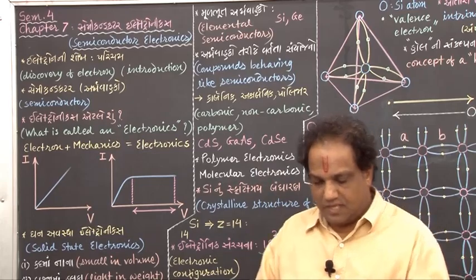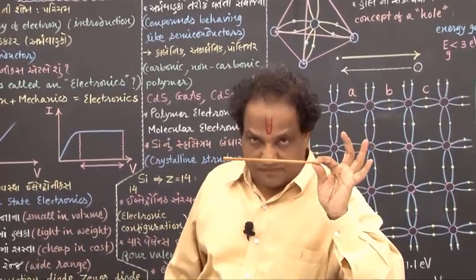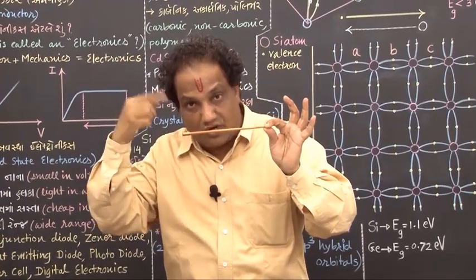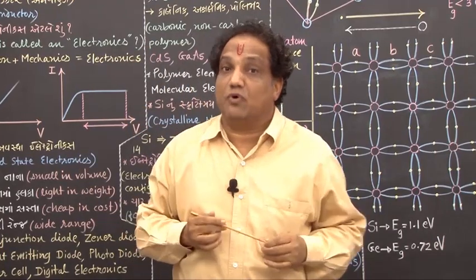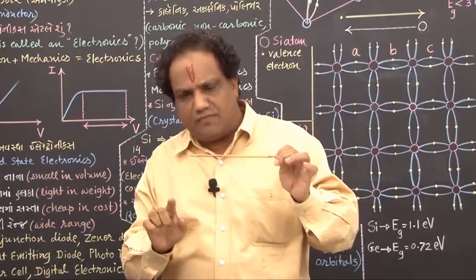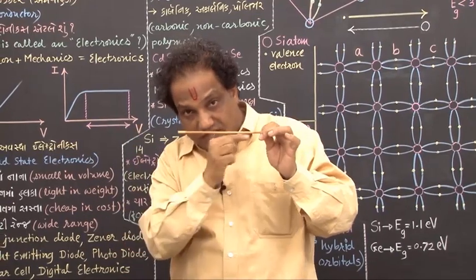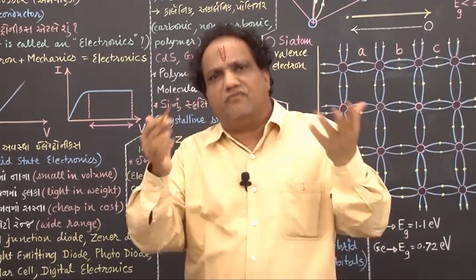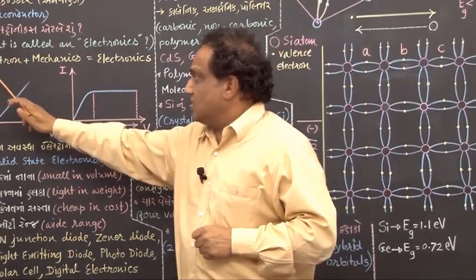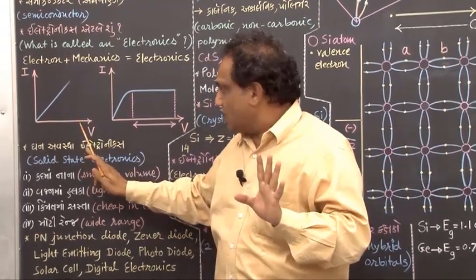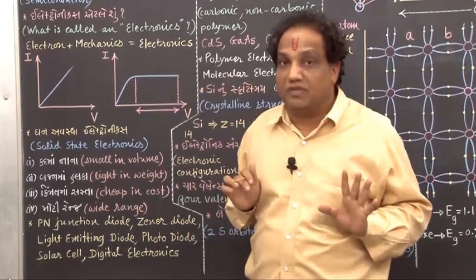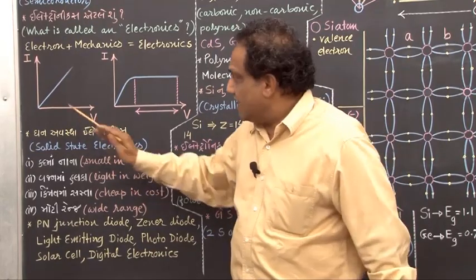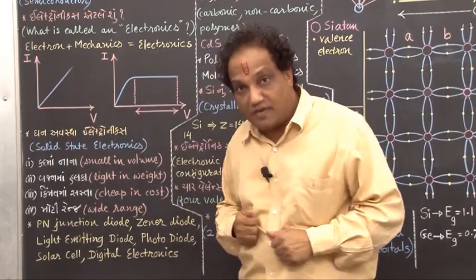I am showing you. Just consider a metallic wire. Across the 2 ends of that metallic wire, you go on applying different values of electric potential difference, and at the same time you try to measure the amount of electric current passing through that wire. Practically we can measure it. Then we can plot a graph of current passing through a given metallic wire versus potential difference applied across the 2 ends of that wire. When we plot that, the graph is found to be a straight line.